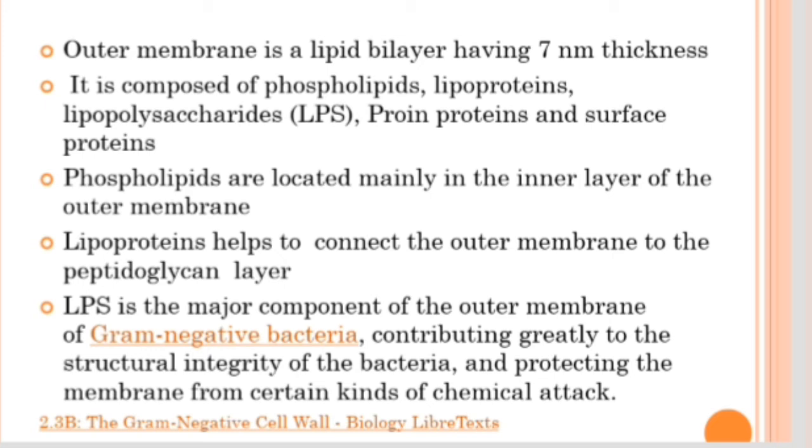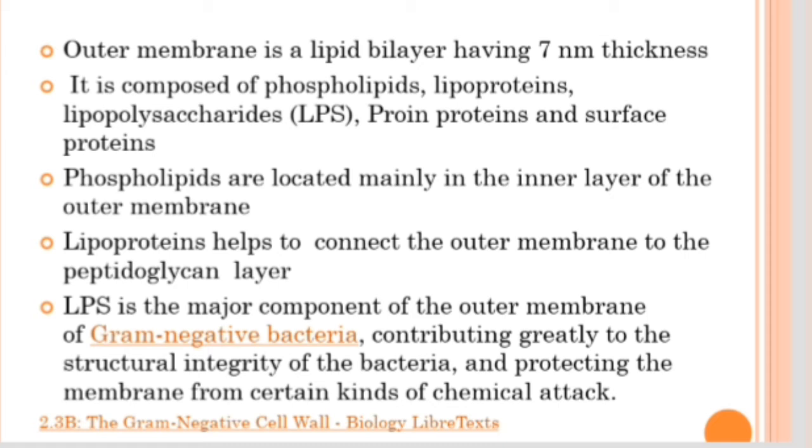Phospholipids are seen on the inner layer, lipoproteins connect the outer membrane to the peptidoglycan layer, and LPS is the major constituent that maintains the structural integrity of the bacteria and protects it from chemical attack.